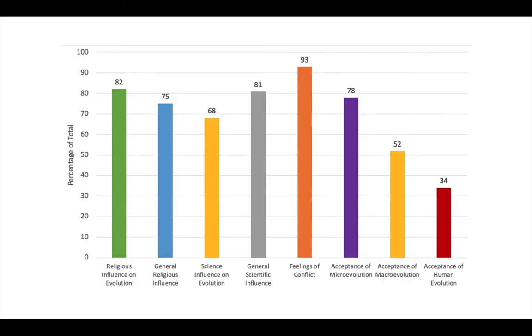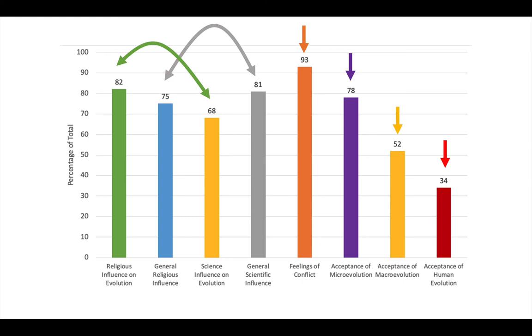So results of the instrument that you will see look like the following. So if I got these results from my class, and it's a combined average of class responses, this is what I would get from this. I would conclude that my students rely more on science than on religion on general controversial issues, but that when it comes to evolution, they rely more on religion than science. The results also indicate that they feel high levels of conflict between science and religion, and that they have high acceptance of microevolution, but much lower acceptance of macroevolution and a very low acceptance of human evolution.